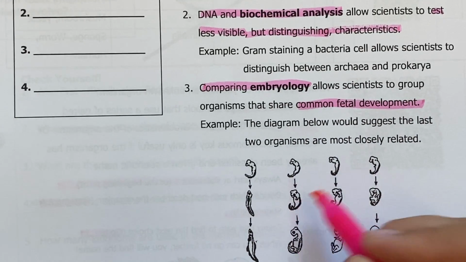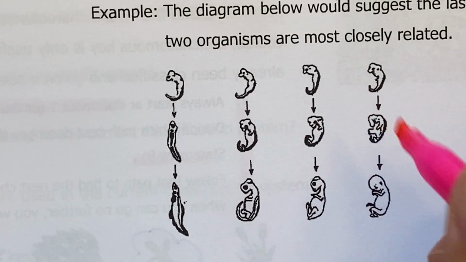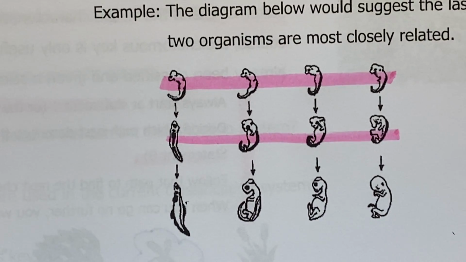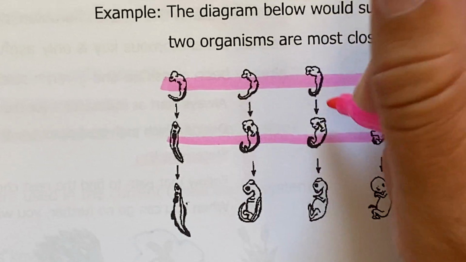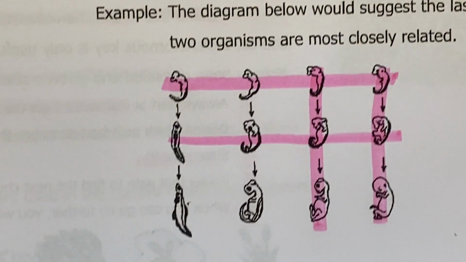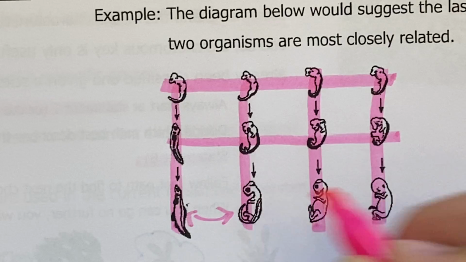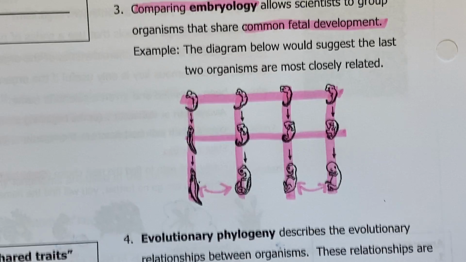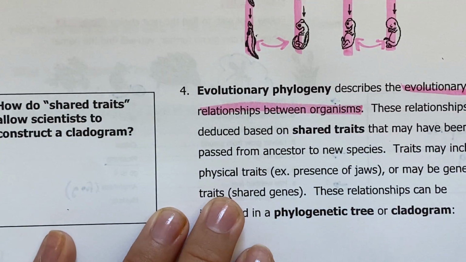All right, so these particular organisms being shown are related, and you can tell because at the embryological development stages, they look very similar. Across stage 1, they look pretty similar. Across stage 2, once again, they look pretty similar. And then we can see who looks a little more similar as we go through. Notice that this one and this one look more similar than, say, this one and this one, meaning that these two were probably more closely related, and these two organisms are probably more closely related in ancient history.